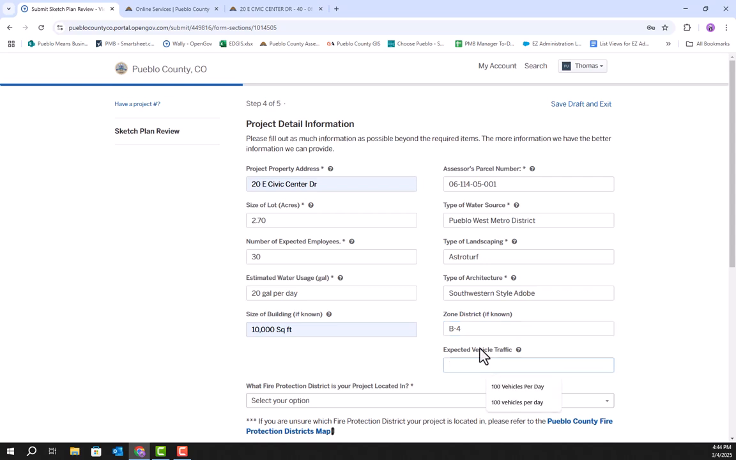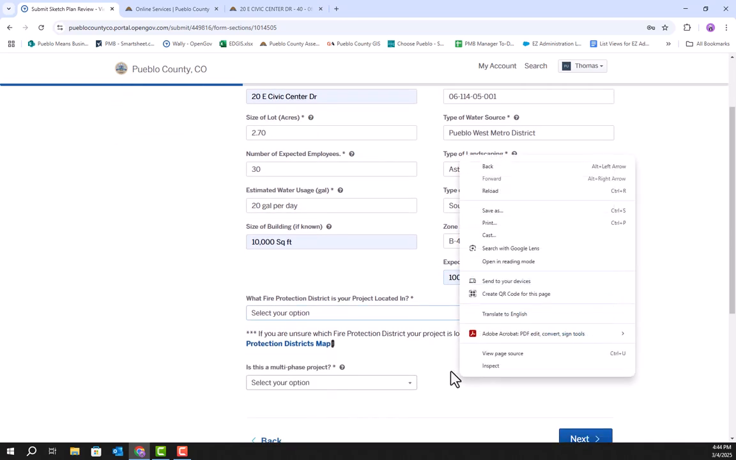And then expected vehicle traffic, that's just how many cars you expect to visit your site each day after construction is completed and the business is open. So we'll do 100 vehicles per day.